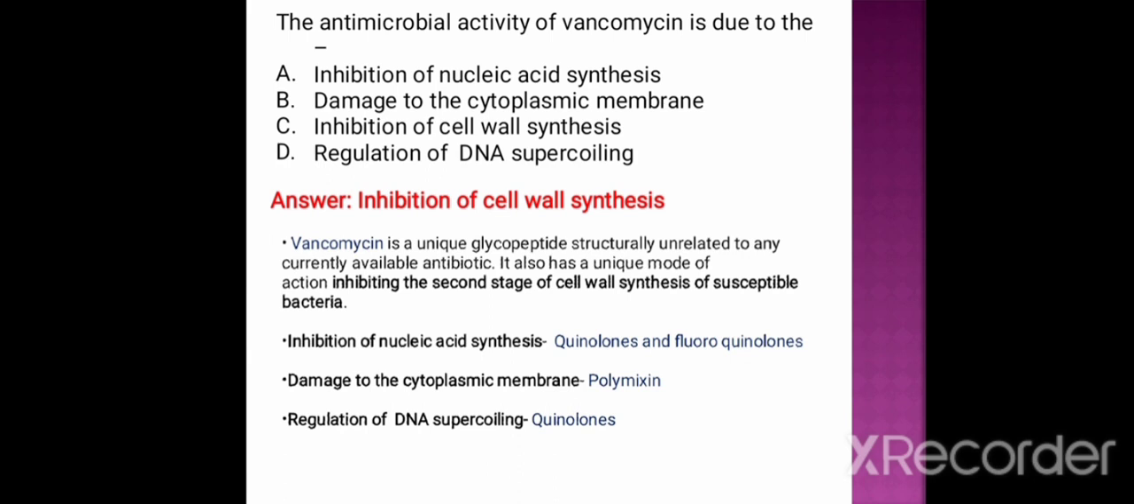Quinolones and fluoroquinolones help in the inhibition of nucleic acid synthesis, whereas polymyxins damage the cytoplasmic membrane. Quinolones also regulate the DNA supercoiling by inhibiting the DNA gyrase and DNA topoisomerase.